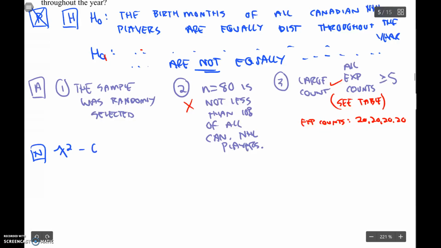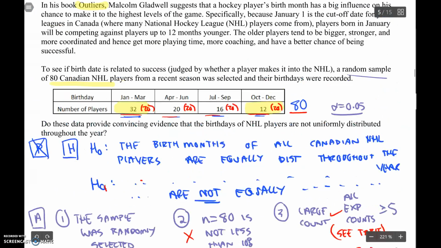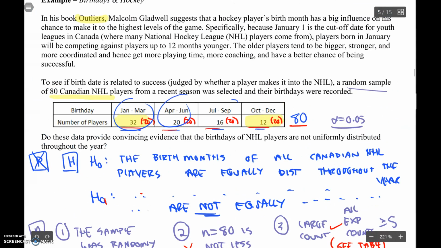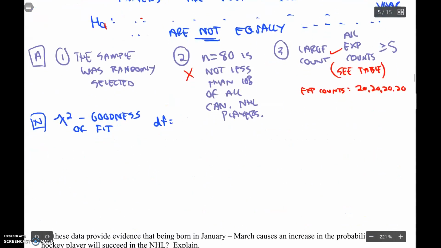Chi-square goodness of fit test. Degrees of freedom equals, there's 4 responses. 4 minus 1 is 3 degrees of freedom. Test statistic. Obtain a p-value. Make your statistical decision.